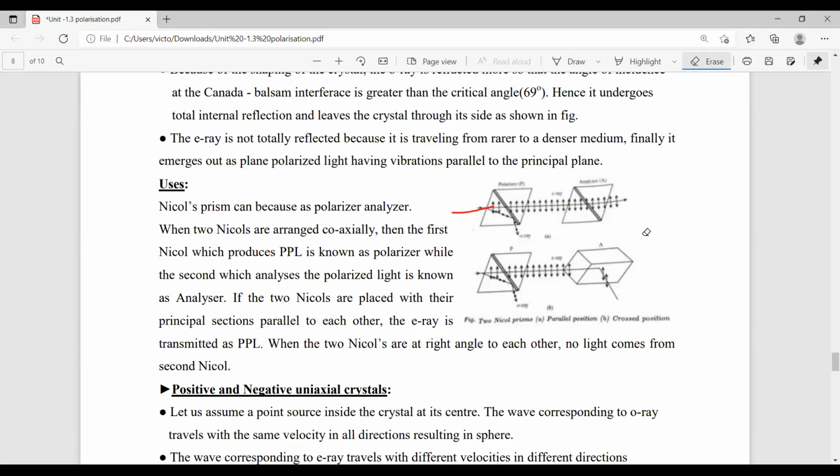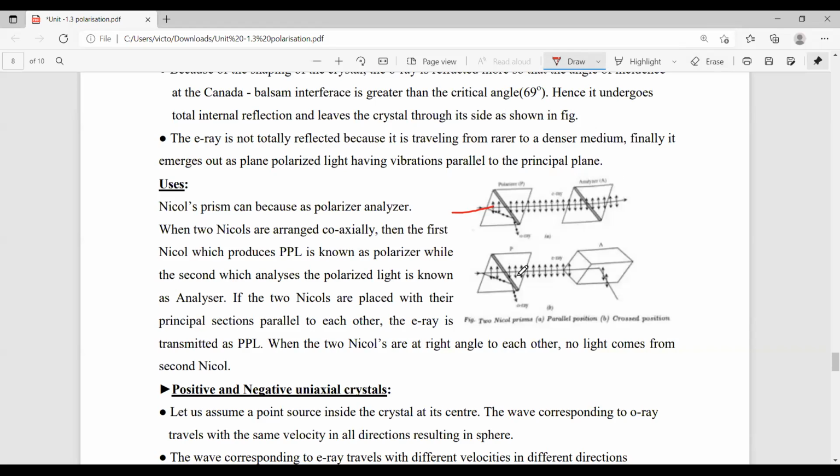Again here, there is another Nicol prism. When you observe here, there is no O ray in this direction, because with the use of the first Nicol prism, the unpolarized light is already converted into polarized light. Only one direction is there, so there is no deviation here. Again, this polarized light travels in the same direction. That means it analyzes whether it is polarized or not.